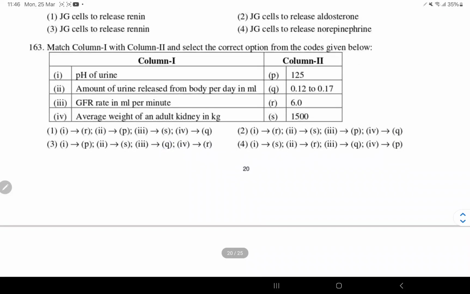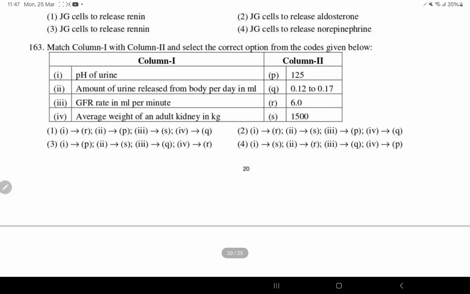Next, 163, pH of urine. pH of urine is acidic, 6. So 1 is R. 2 is amount of urine released by the body per day in ml, 1500. So 2 is S. GFR in ml per minute, 125. So 3 is P. And the fourth one is Q.